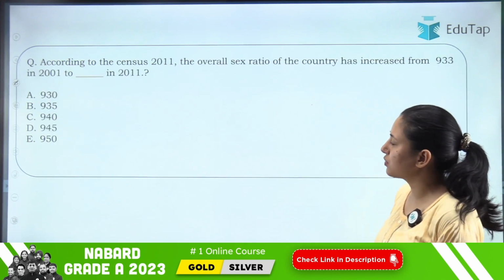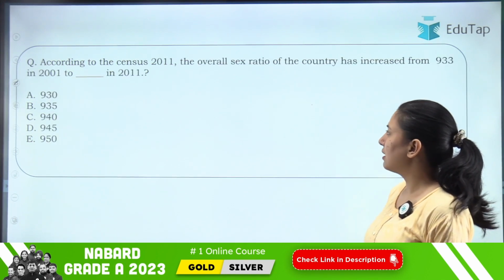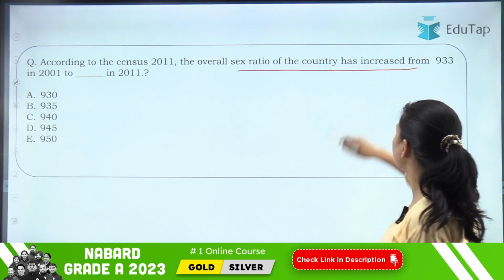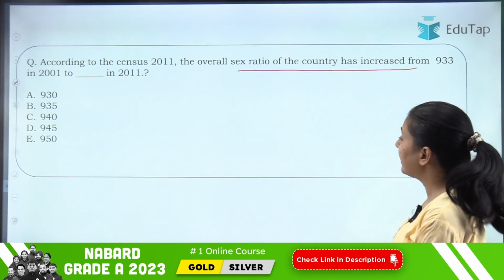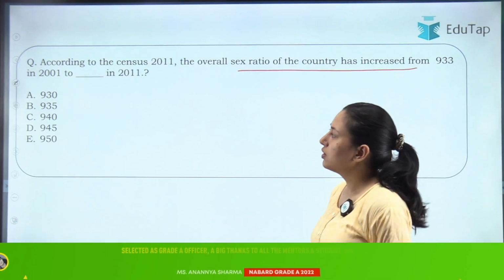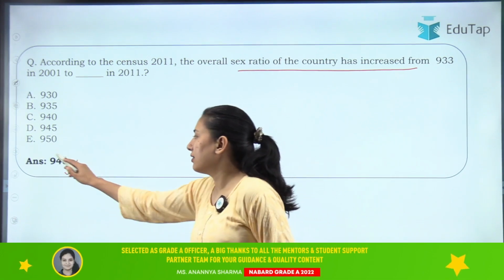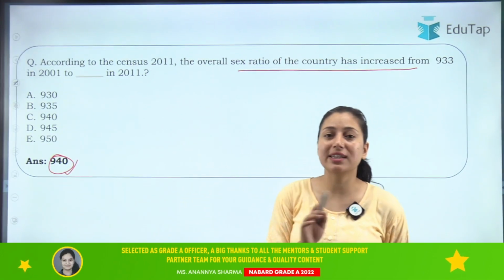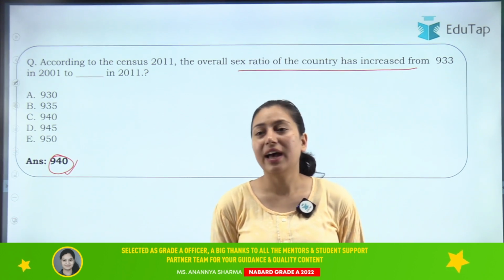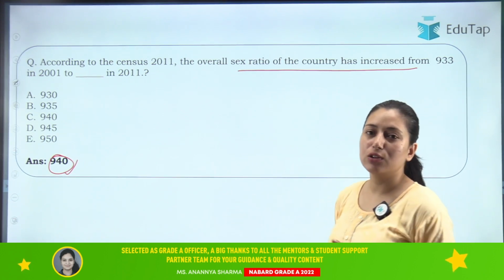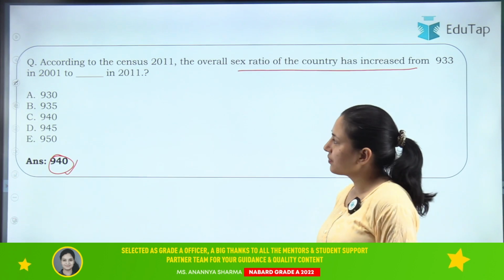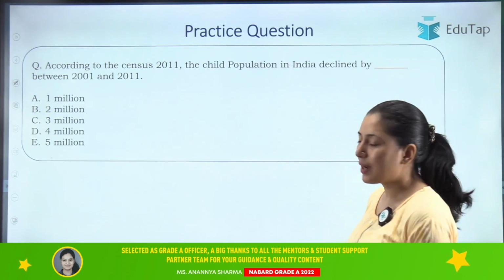Then moving on to the next question: according to census 2011, the overall sex ratio of the country has increased from 933 in 2001 to 940. We have discussed that your overall sex ratio has increased, and in rural areas also it has increased. Clear?